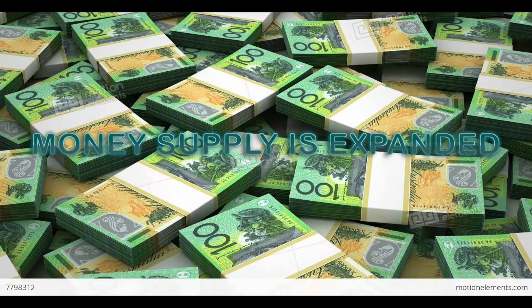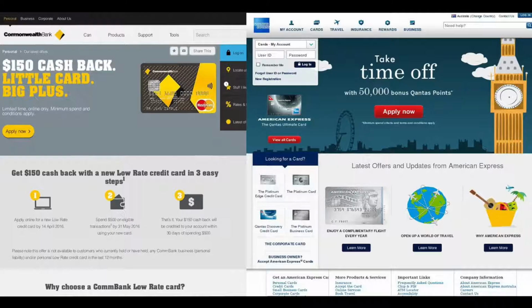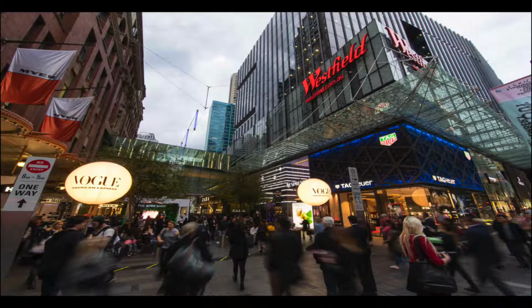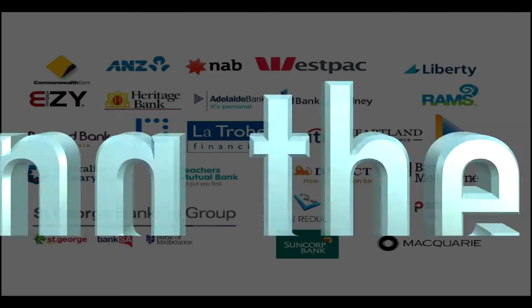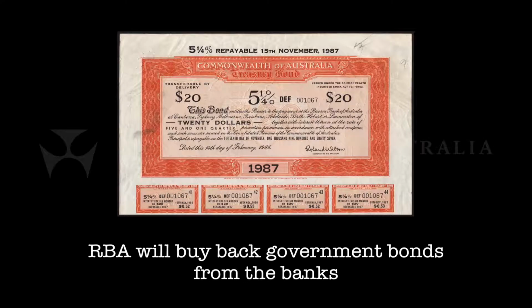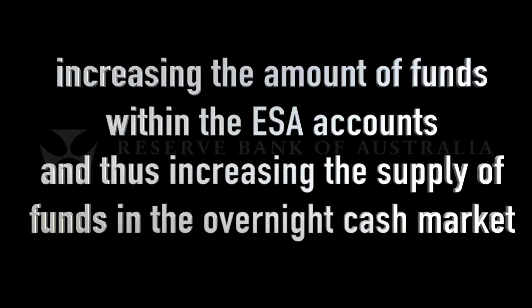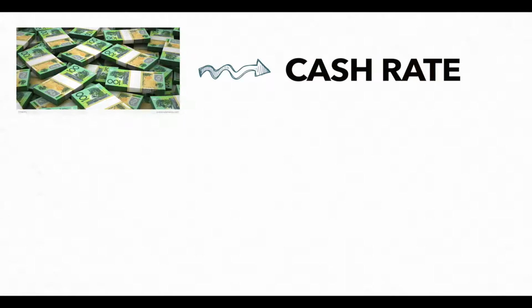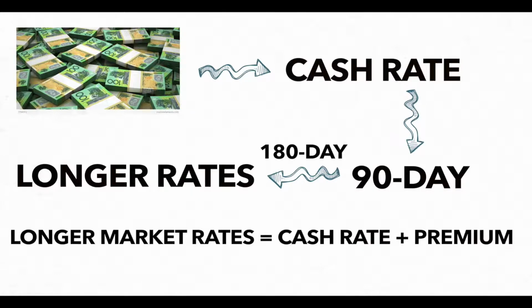A loose monetary policy occurs when the money supply is expanded and made easily accessible to citizens to encourage economic growth. This involves using open market operations, influencing the amount of funds in the banks' exchange settlement accounts. In an expansionary monetary policy, we will buy government bonds from the banks, increasing the amount of funds within the ESA accounts and thus increasing the supply of funds in the overnight cash market. By increasing the supply of funds, there will be downward pressure on the cash rate, which in turn will lower the 90-day bills and longer-term rates.